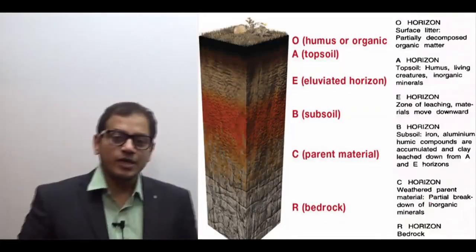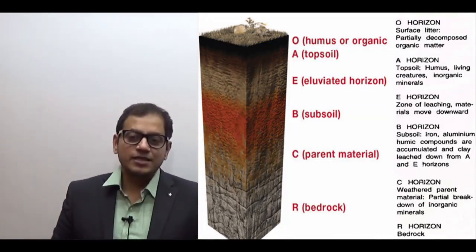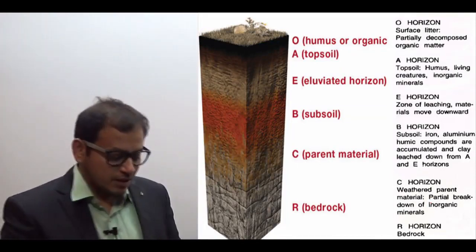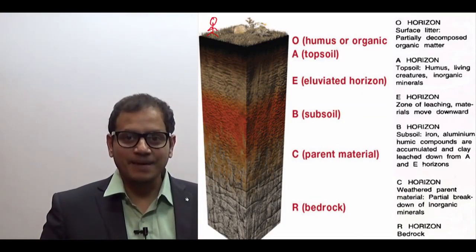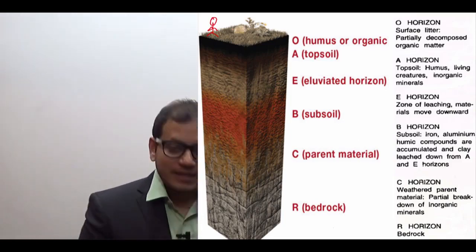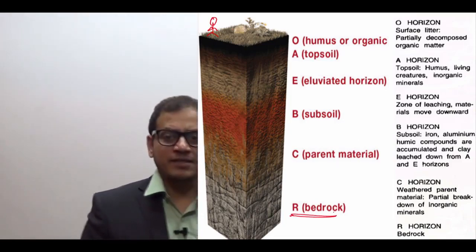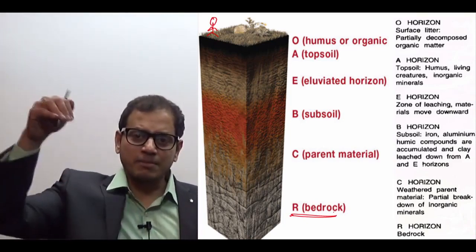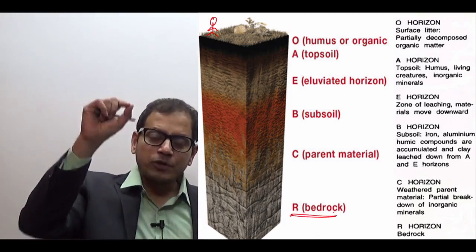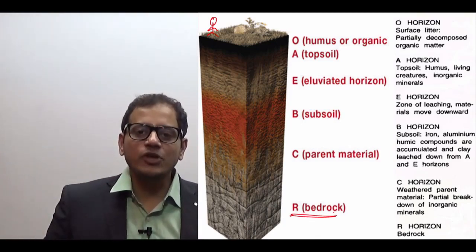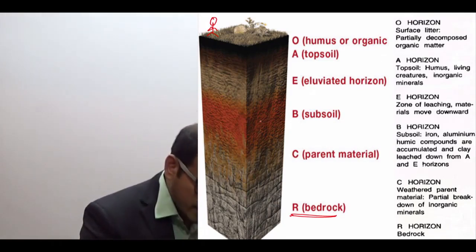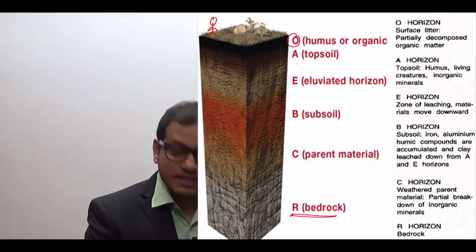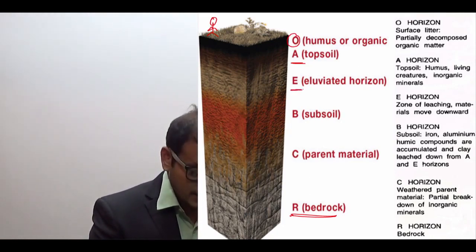Now, if we study the soil, it is made up of different layers. This is the top layer where we live, where there are plants, etc., and the inside layer, that is the bedrock, is inaccessible to us because it is buried deep inside. So from the top to the bottom, the soil is made up of different layers. And what are these layers of the soil? It is the O layer. After that it is the A layer. After that it is the E layer, B layer, C layer, and the R layer.